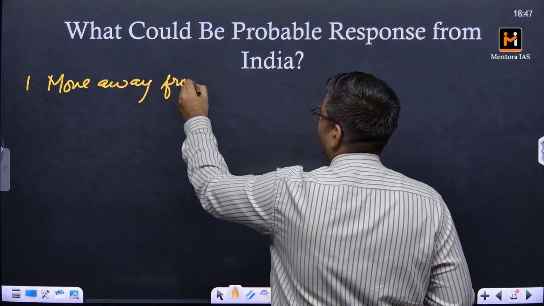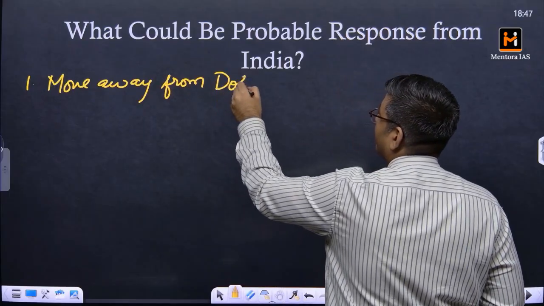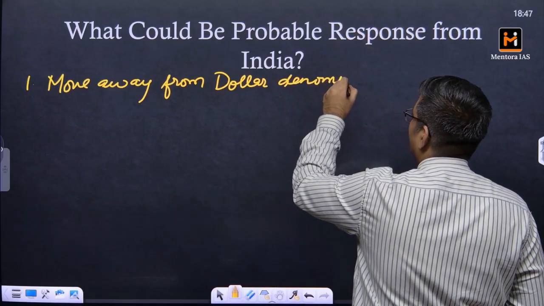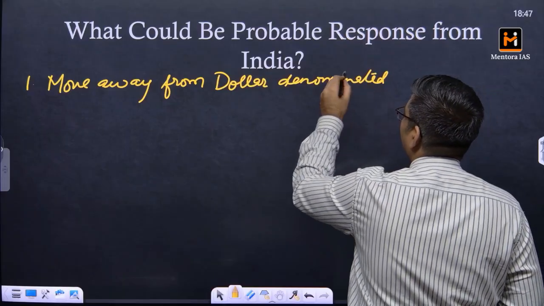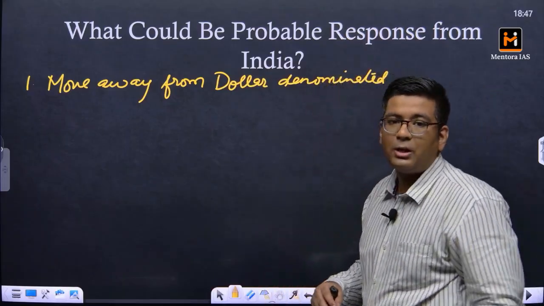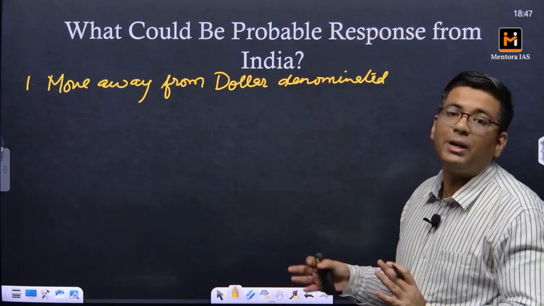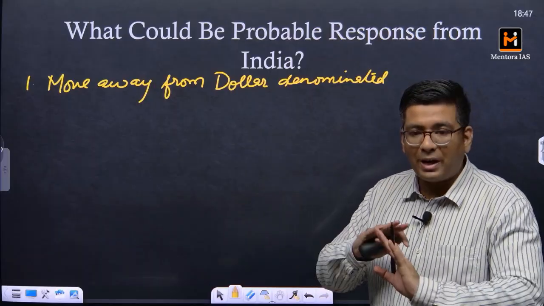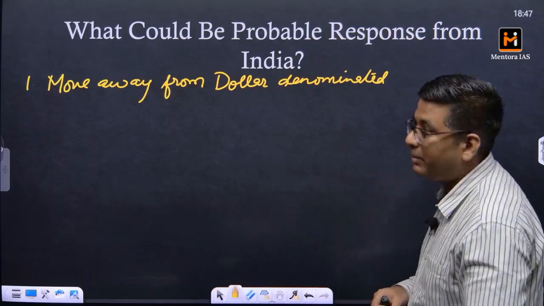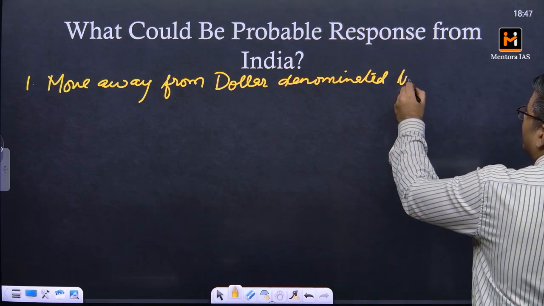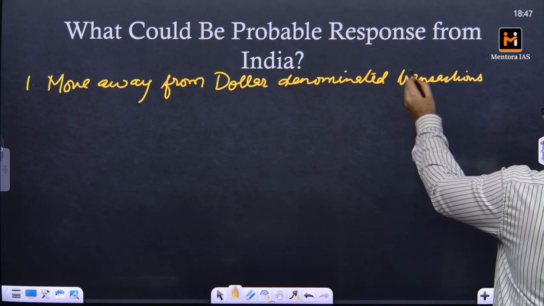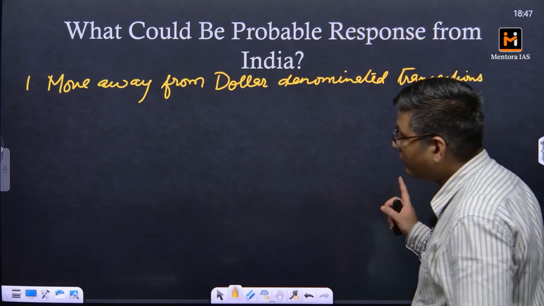This is something we are also doing with Russia. With Russia we have the rupee-ruble agreement, where payments are made either in rubles or in rupees, completely eliminating the role of the dollar in between. So that is one thing that could be done to circumvent the sanctions.